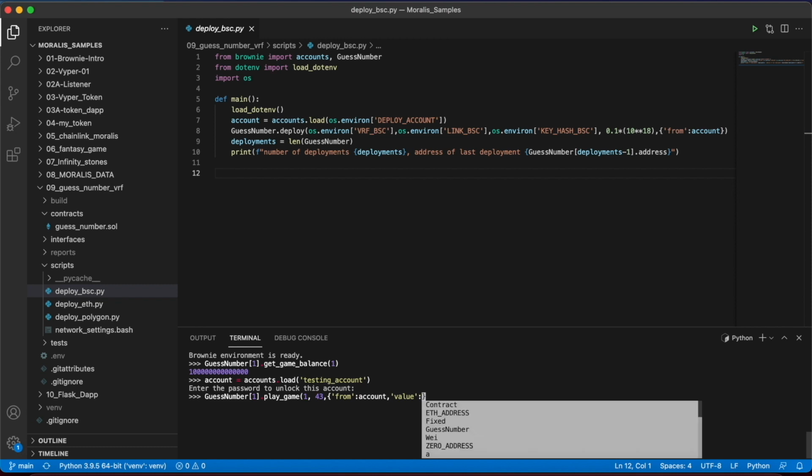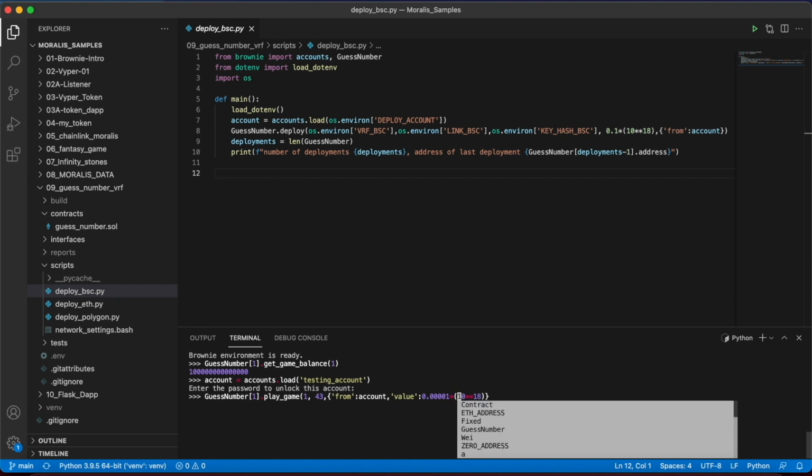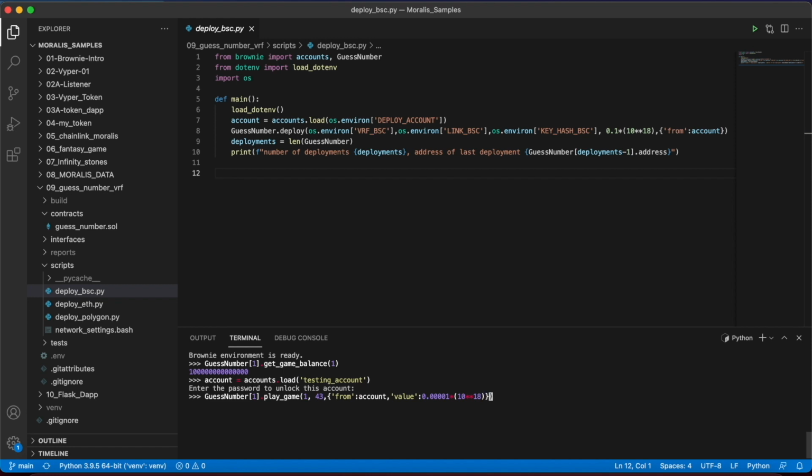And the value required for playing is 0.00001, 10 to the 18. This is because of the number of decimals. So we have everything that we need to play. I close my parentheses and let's try to play.